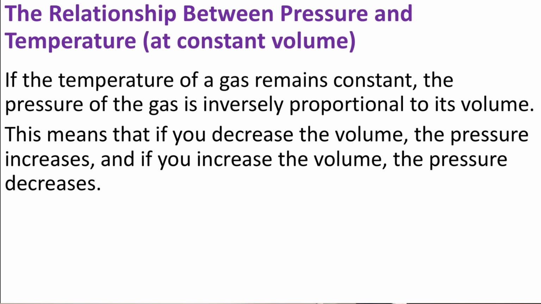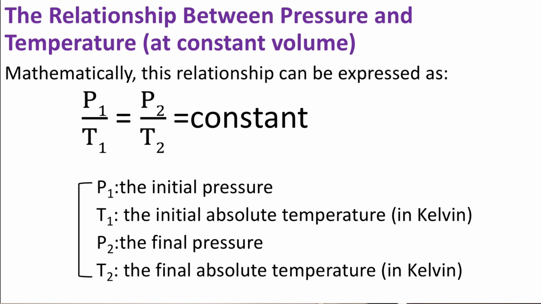The relationship between pressure and temperature at a constant volume. If the temperature of a gas remains constant, the pressure of the gas is inversely proportional to its volume. This means that if you decrease the volume, the pressure increases, and if you increase the volume, the pressure decreases. Mathematically, this relationship can be expressed as P1 over T1 equals P2 over T2, which equals constant.